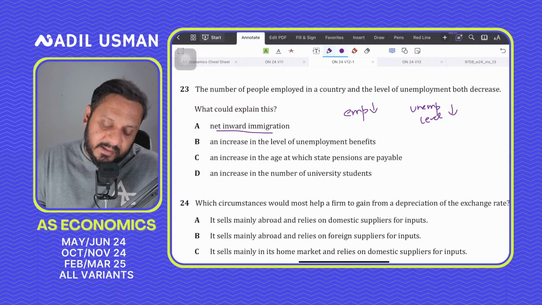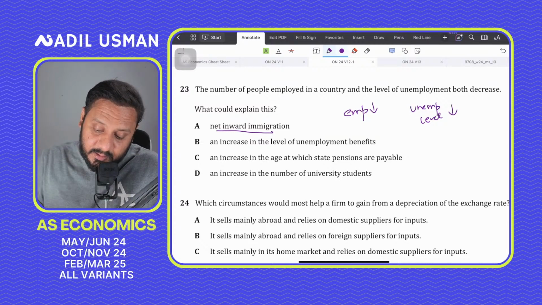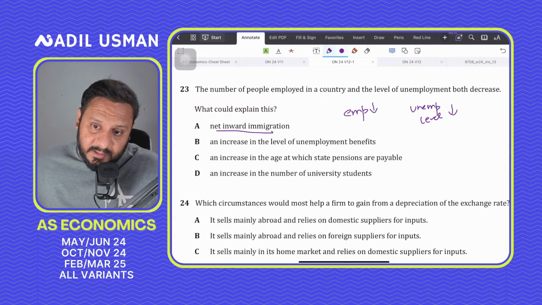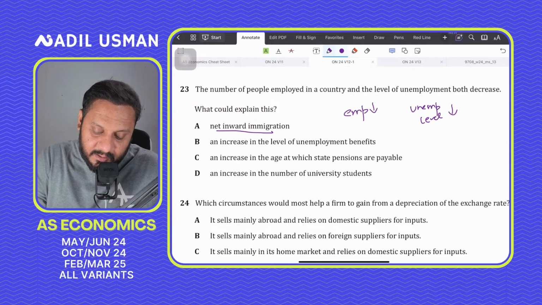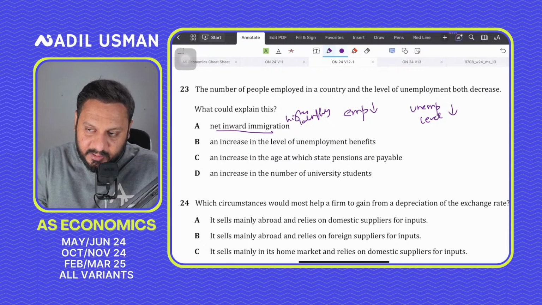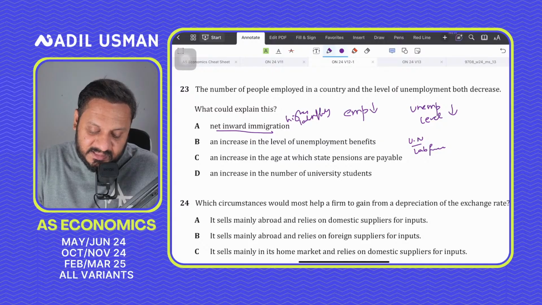Okay, but net inward immigration means more people coming in. So if more people are coming in, this would result in higher labor supply, and this might actually increase the unemployment rate, because the formula for unemployment rate is unemployed divided by the labor force. Net inward migration might in the short run increase the labor force, reducing the unemployment rate. But here, increasing the unemployment rate, sorry. And here it's saying unemployment rate is going down, so this is not the answer.